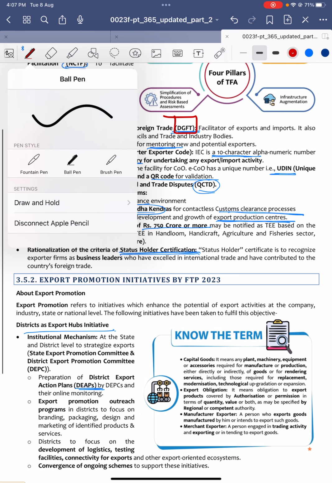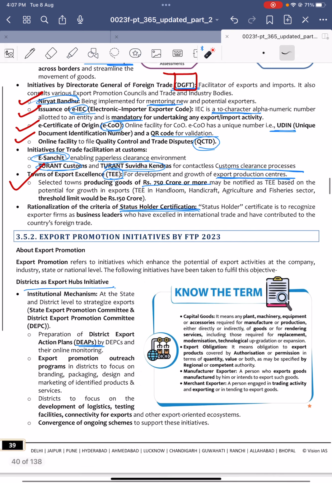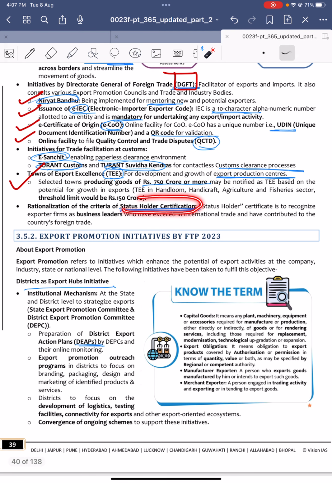Next, rationalization of the criteria of status holder certification.